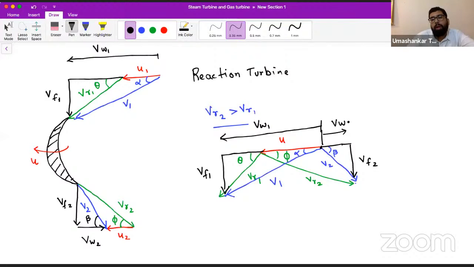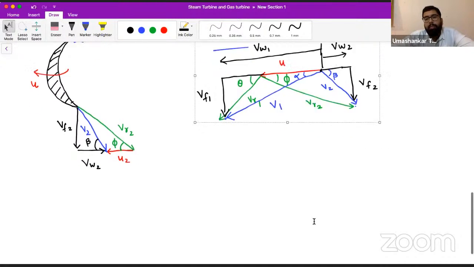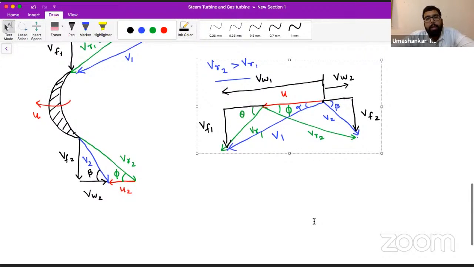You can have your VW2 like this. So this kind of figure is also very much clear to you. In this class, we will be using this one. It will be made in less time. It will save some of your time, and making it is very easy. Okay. You have got the point or not? Is it clear or not?